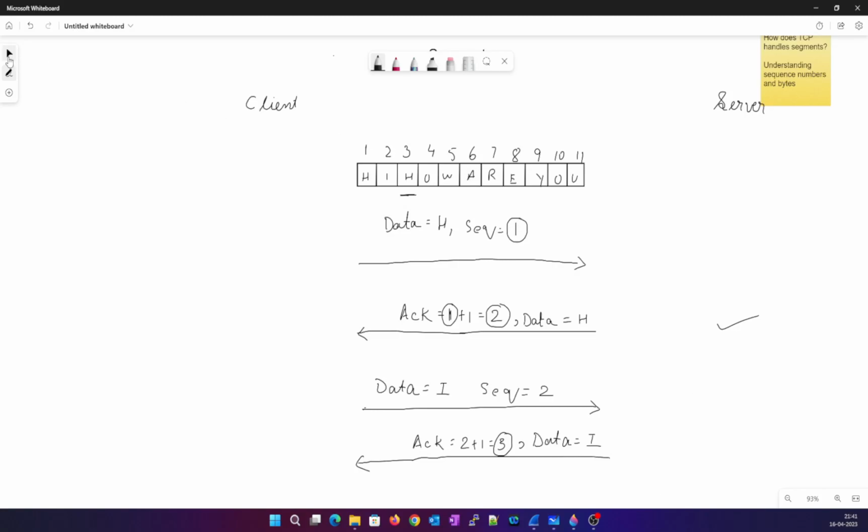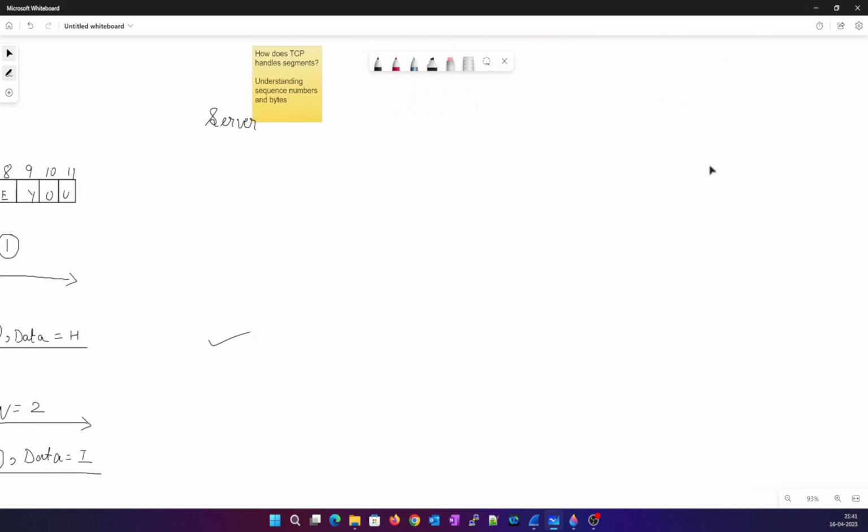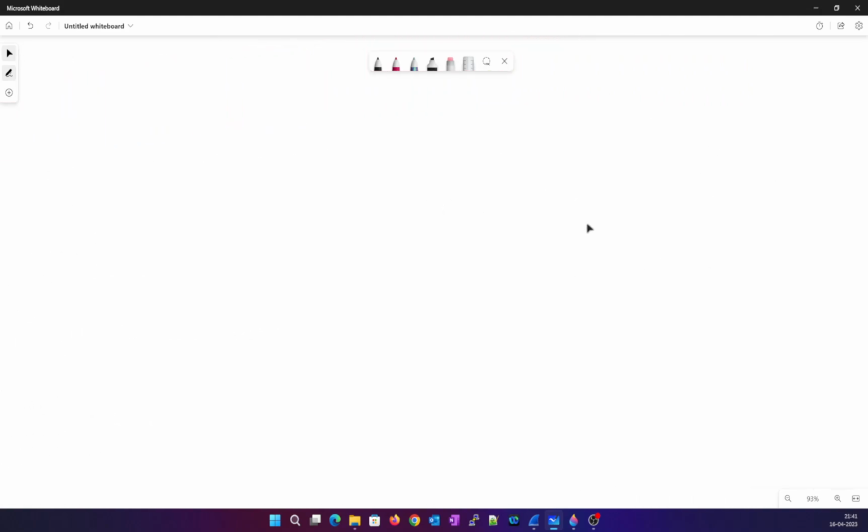Now let us consider a situation where the server or the client or anyone is sending some data, and we will understand how these segments or bytes are given a sequence number.